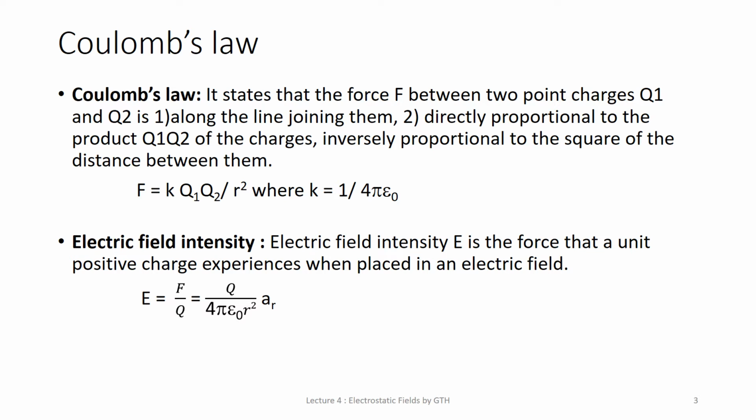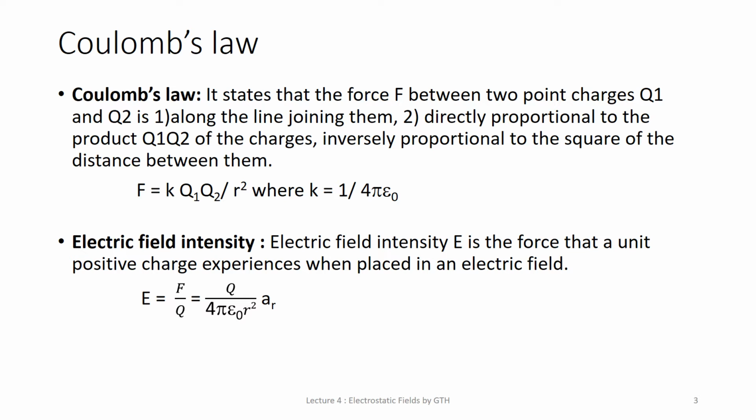Electric field intensity E is the force that a unit positive charge experiences when placed in an electric field. So E is equal to F divided by Q. There are two charges Q1 and Q2 in Coulomb's law, so when I divide the force by Q, one of the Q's comes to the left hand side and that becomes E. E is equal to F divided by Q, which is equal to Q divided by 4 pi epsilon 0 R square, where R is the distance from the point charge to the point where we are measuring the field.